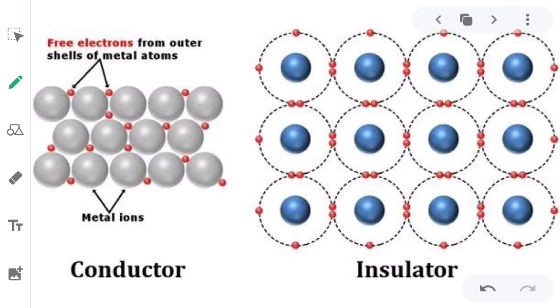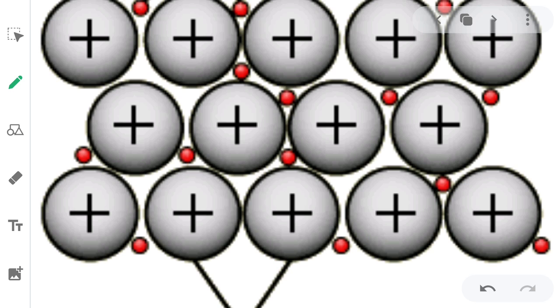Now we compare the atomic structure of metals and non-metals. In metals, you can see that the free electrons are in random positions. As they are in random positions, they are able to transfer heat from one point to another, up to the last point. Whereas in an insulator, the electrons are not free. They are not able to move freely, so they will not transfer heat from one point to another.